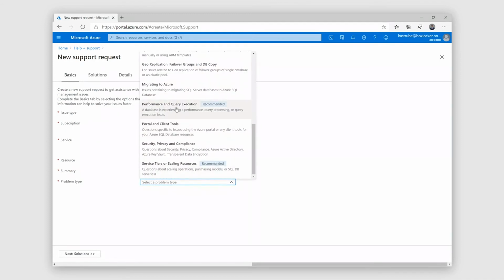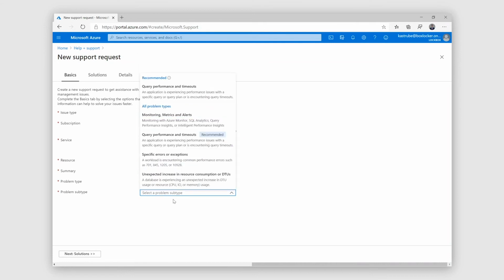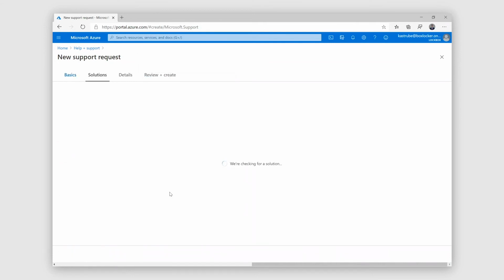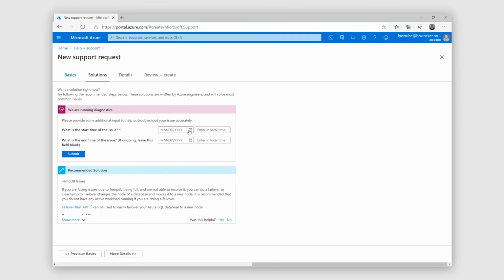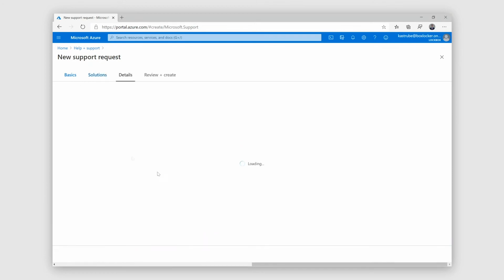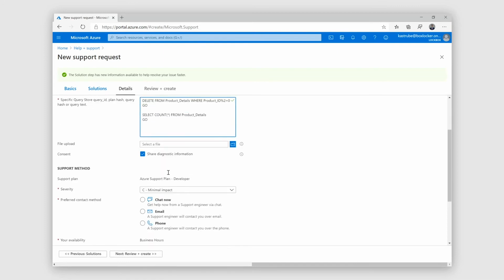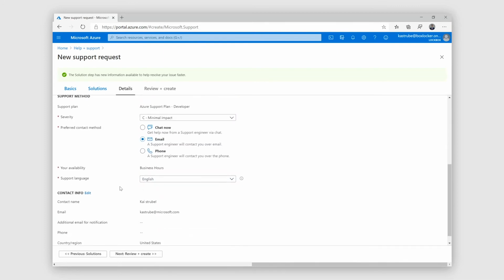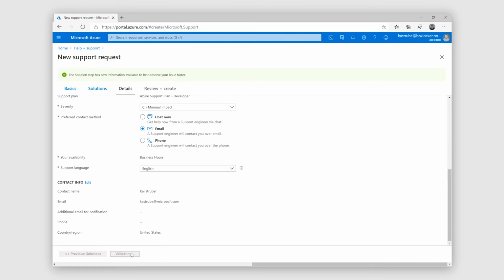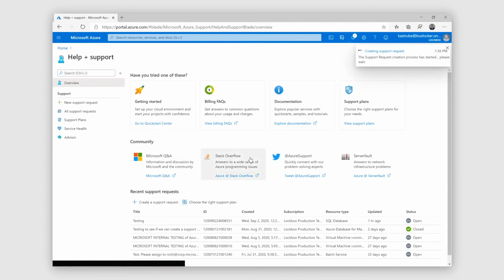And I'll describe that as a performance and query execution problem. So they're going to ask for a little details as far as what operations we're running, and I'll copy that from the demo just shown. And create the support ticket.